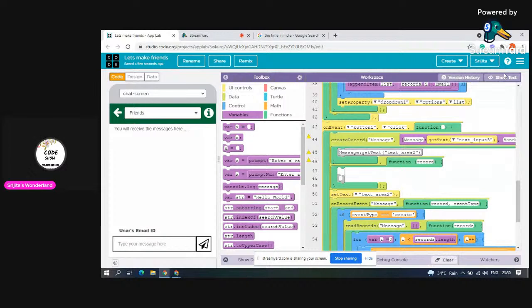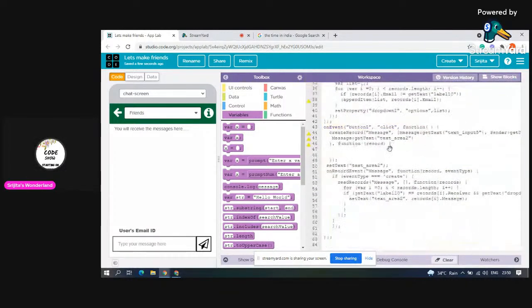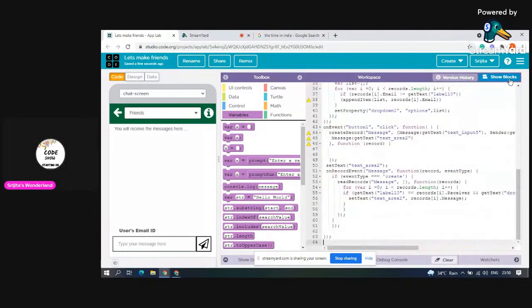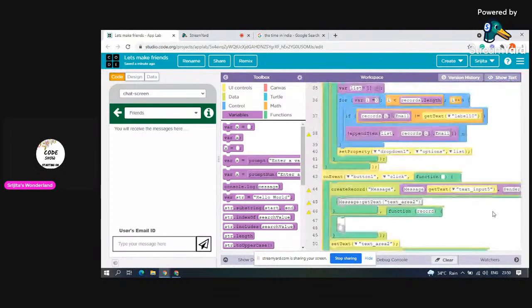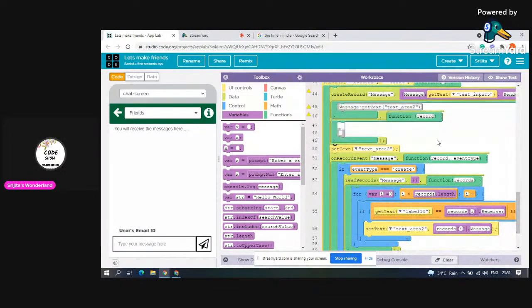And now I will just convert it to show text. There is text-based coding also. If you are interested in learning text-based after Scratch, you can surely go for code.org. Now what is here, set text area 2 means this is text area 2 where the user receives the message. Now on record event means the instant you send a message, the users will get it in 1 second only.